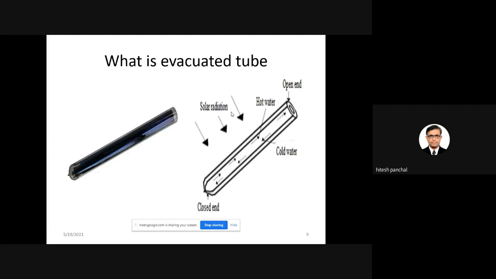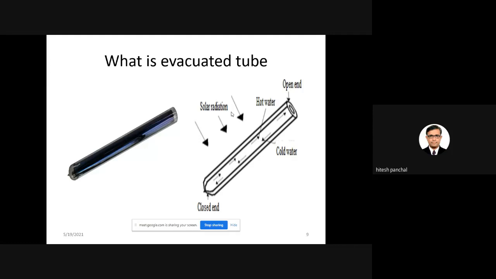So I think everybody knows about the evacuated tubes, because if you see the solar water heater, a solar water heater is always used with tubes. The tubes are called evacuated tubes. Now, what is the peculiar property of the evacuated tubes as compared with the flat plate collector?